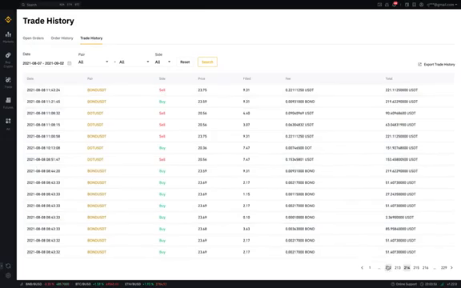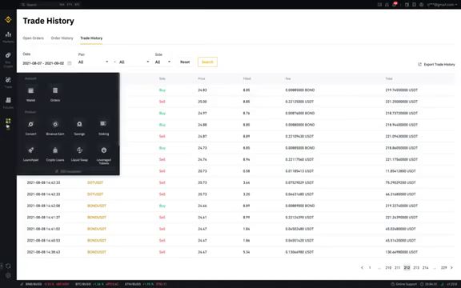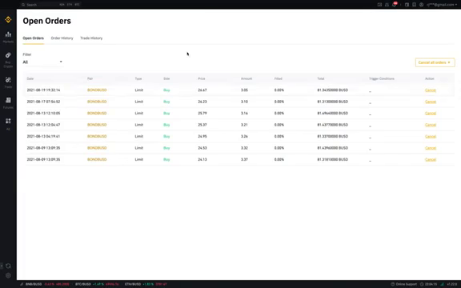I believe 212 is also 8th August. So you can see how many trades are being done in a day. This is how trading is being done in this bot. We can always go here and check in our account. These are the open orders at this moment in my account.